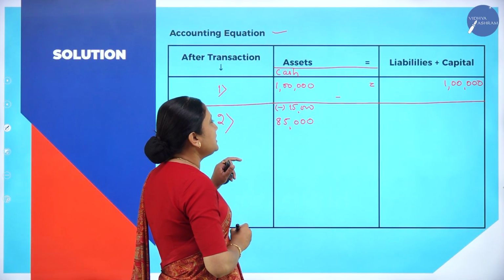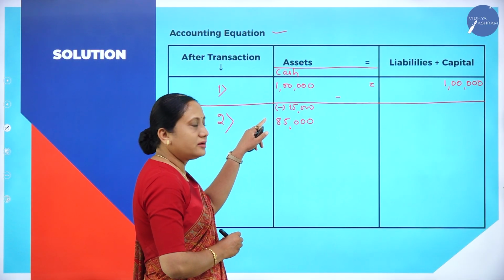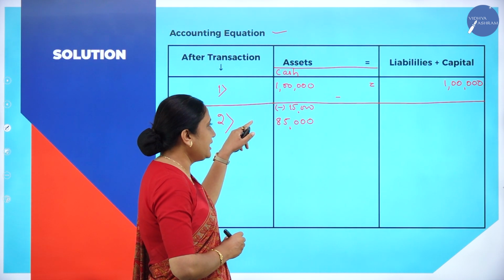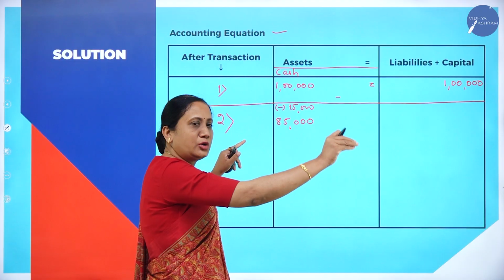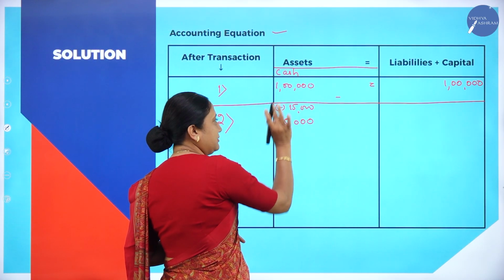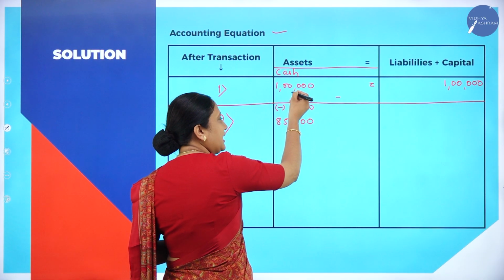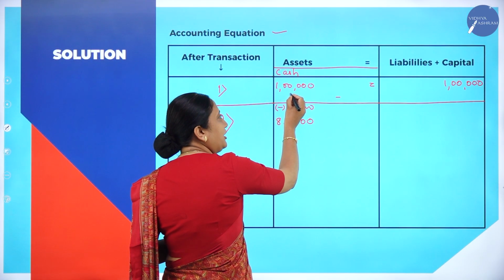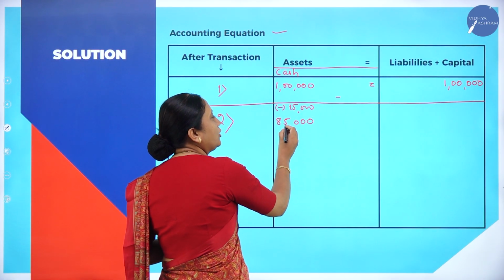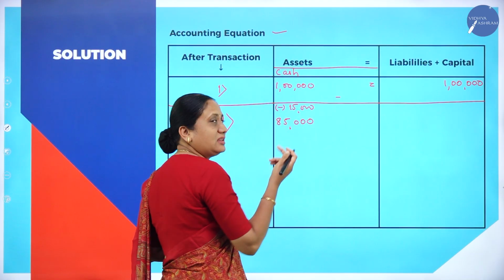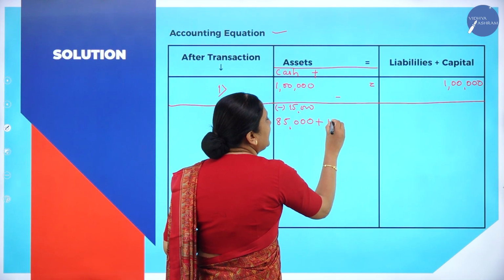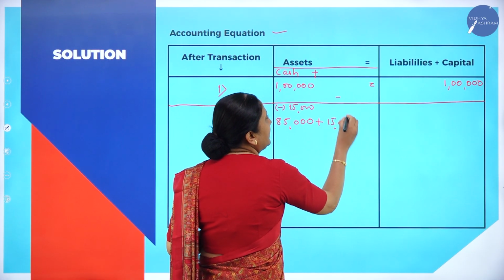He has taken 15,000 from the business, so now the available cash is 85,000. And where did this 15,000 go? This 15,000 is in his bank account.